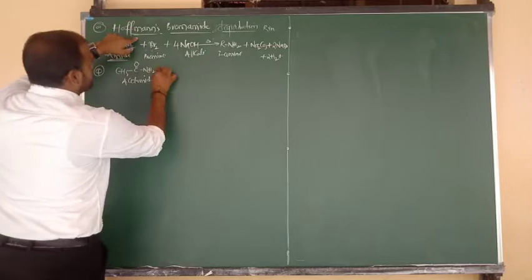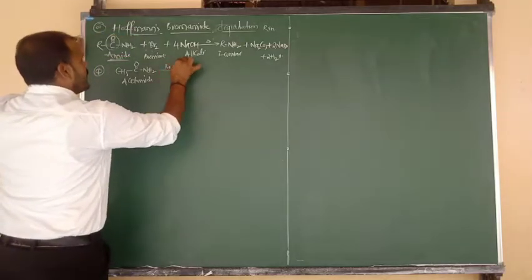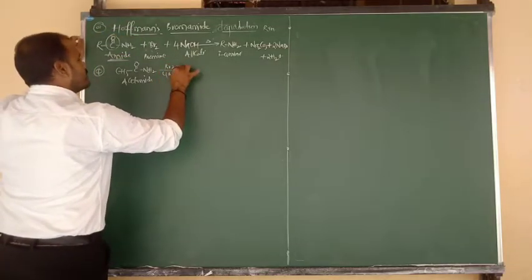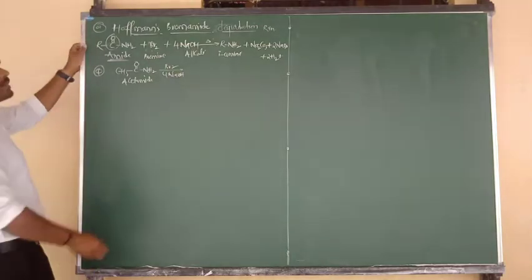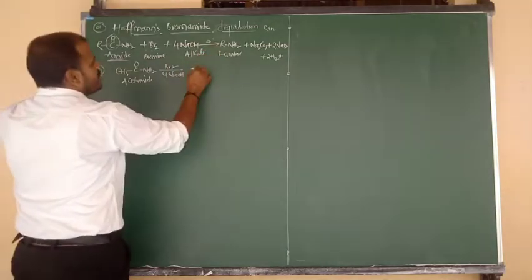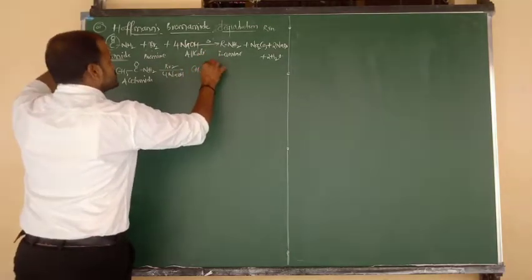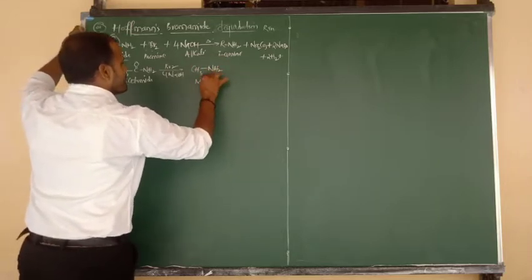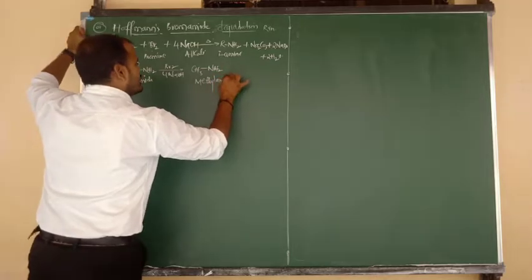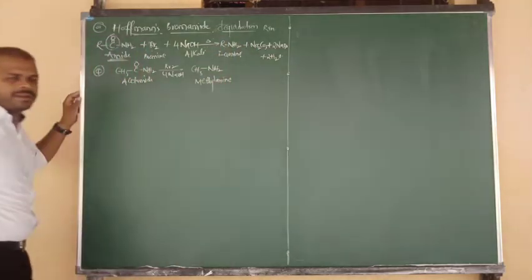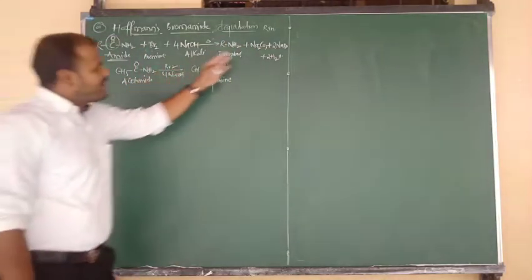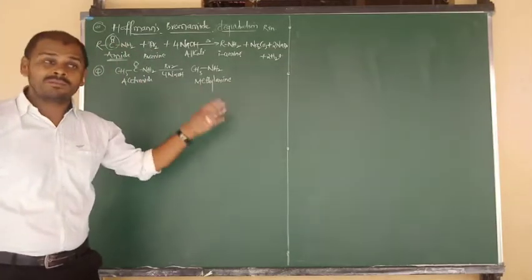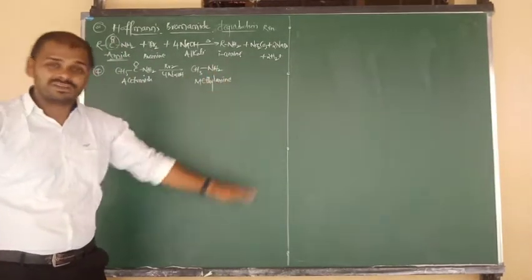Amide upon reaction with bromine in presence of alkali forms the product. In place of R, we write CH3, so the name is methylamine. So it is also an example of what, beta? Primary amine. Remaining all 3 byproducts are same: sodium carbonate, sodium bromide and water molecule.